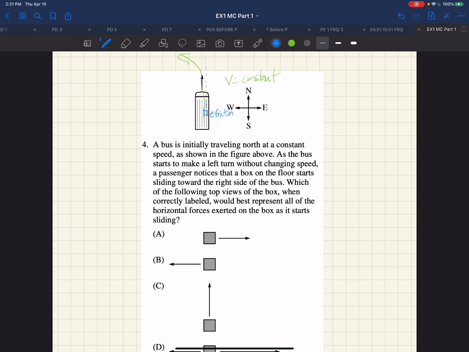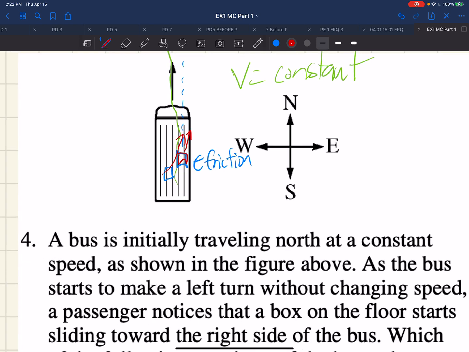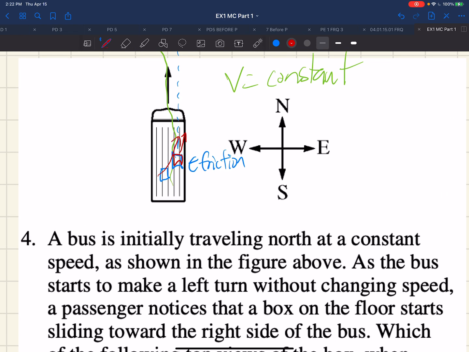Now, whether the package in the bus takes this path or takes this path and sticks with the bus, whether it drifts to the right, and that's not a very good drawing, whether it moves to the right, slides across the bus like this, wherever it is, or it stays put in the bus, so it moves with the bus and stays intact.